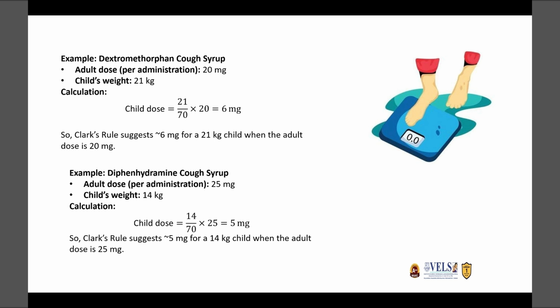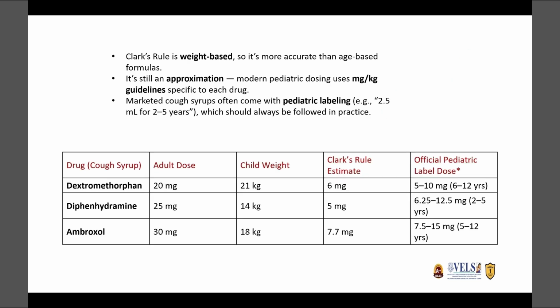So dextromethorphan cough syrup, for an adult dose of 20 milligram, for a 21 kg child the dose will be 6 milligram if you follow Clark's rule. Diphenhydramine cough syrup is also one of the child medicines we are using, and the adult dose is 25 milligram. For a child's weight of 14 kg, the dose will be 5 milligram. So this is the comparison chart as per Clark's rule estimate for dextromethorphan, diphenhydramine and ambroxol hydrochloride.